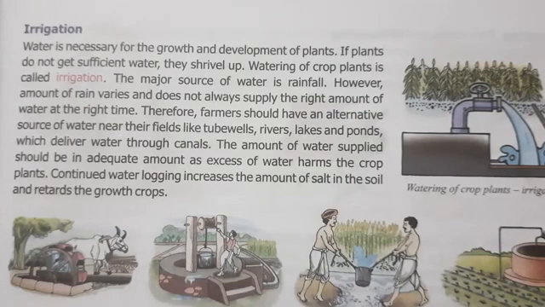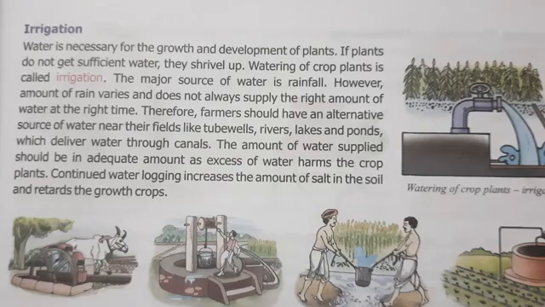And what are the four agricultural practices that we have studied? They are, first is preparation of soil, second one is sowing. Then the third one is weeding, and the fourth one is putting manures and fertilizers.